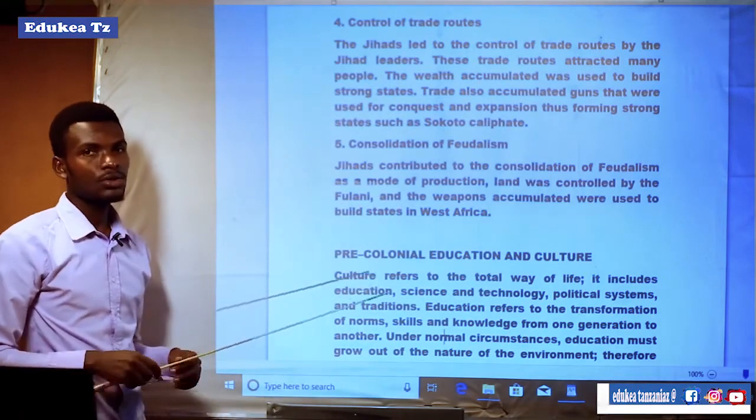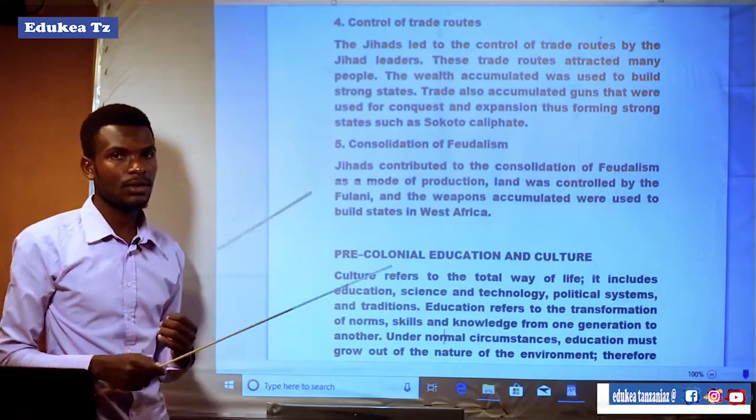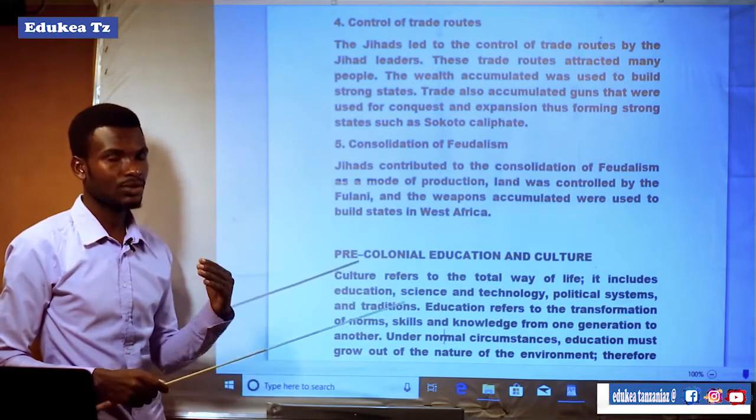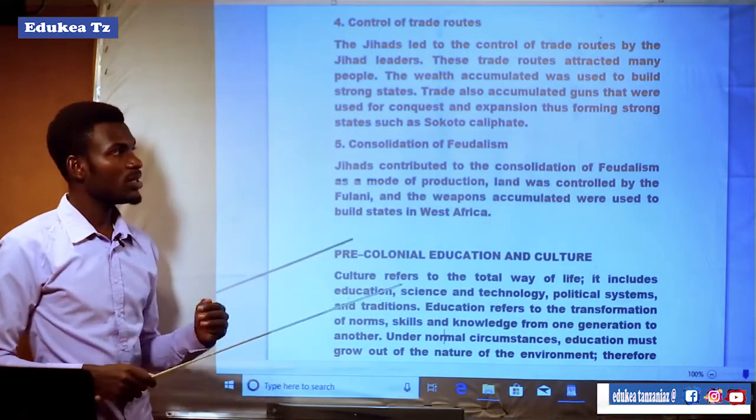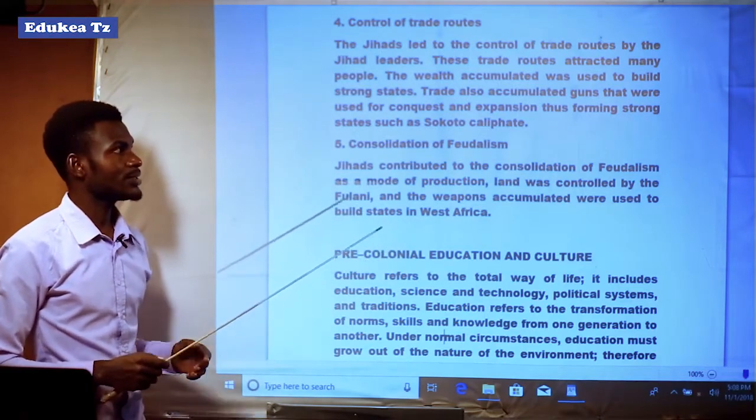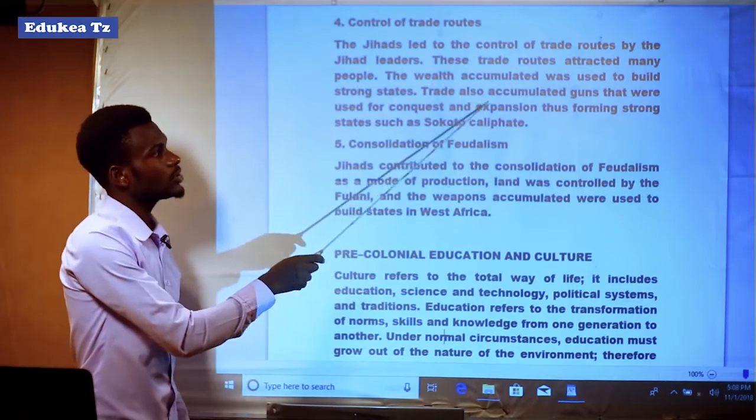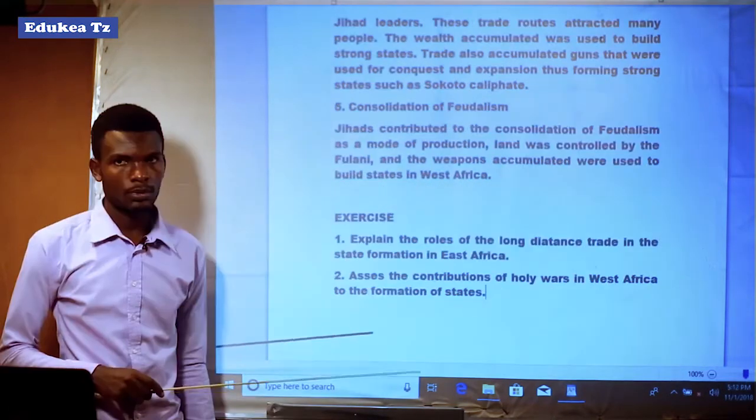It means during the trade activities there was accumulation of wealth by those leaders who were controlling the trade routes, and that accumulated wealth was used to build the strong states. Trade also accumulated funds that were used for conquest and expansion.